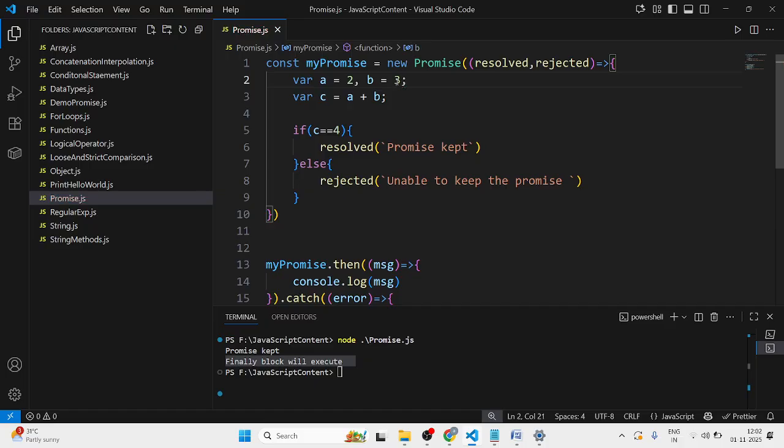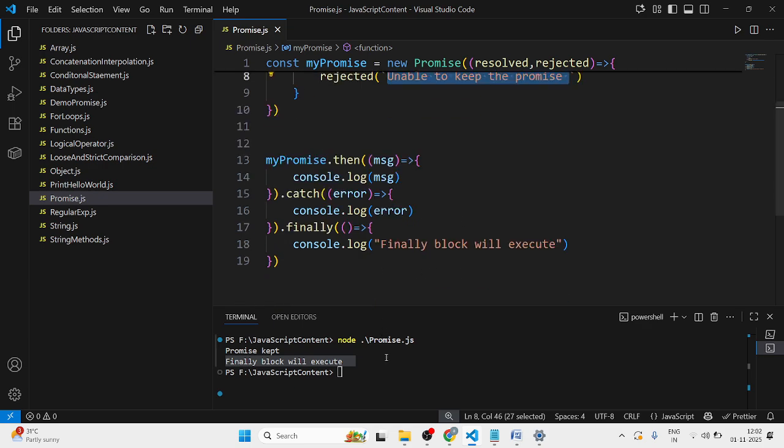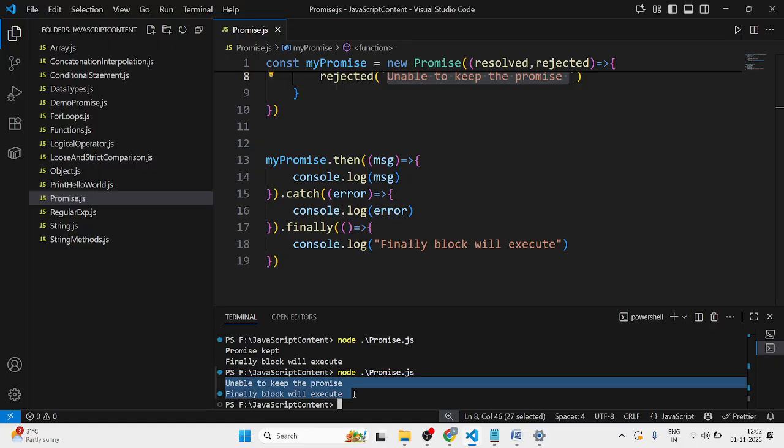So now the c value will be 5, so this condition fails, which means he will not be able to keep his promise. Now the answer will be unable to keep the promise, and the finally block will execute. See, unable to keep the promise and the finally block will execute. So this is how a promise works.